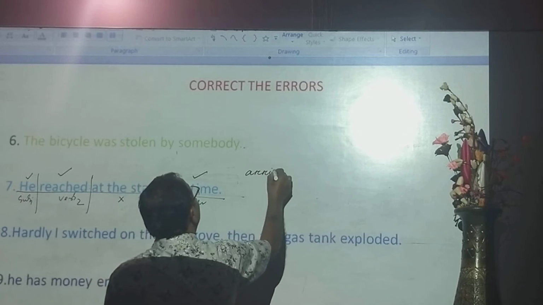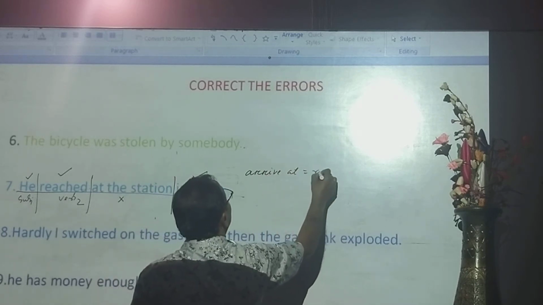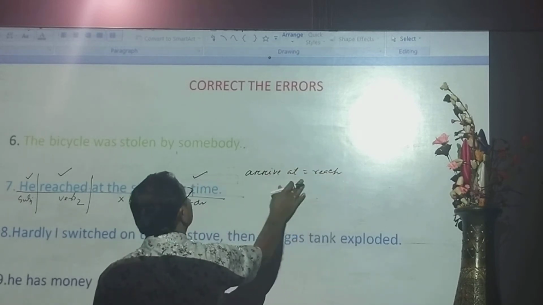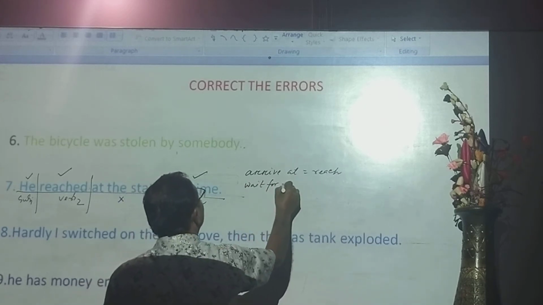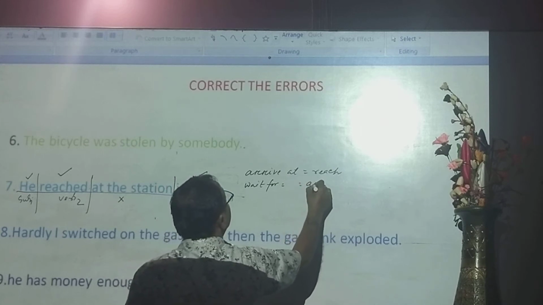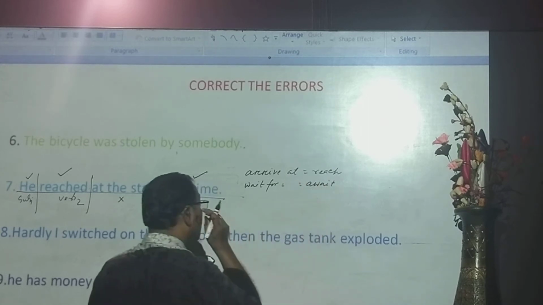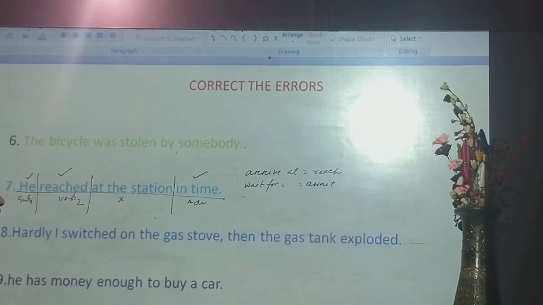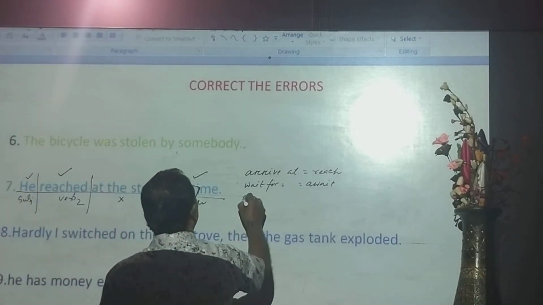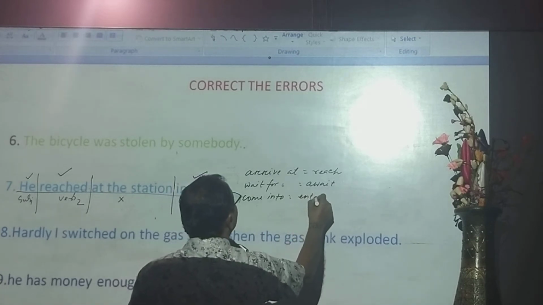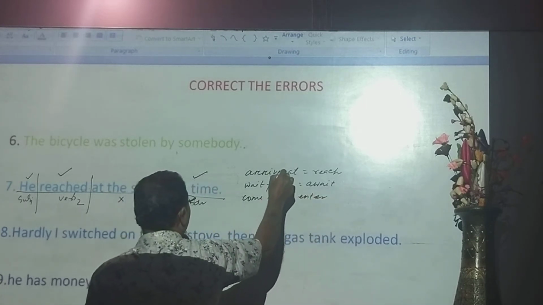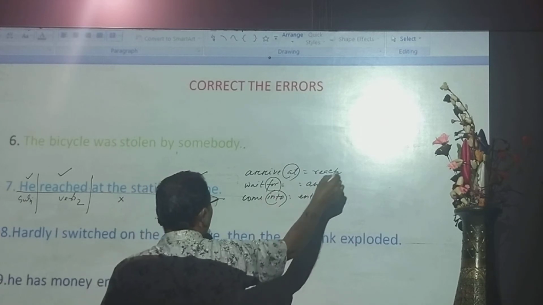Arrive at is equal to reach. Wait for is equal to await. Come into is equal to enter. So the prepositions are used here, not there.